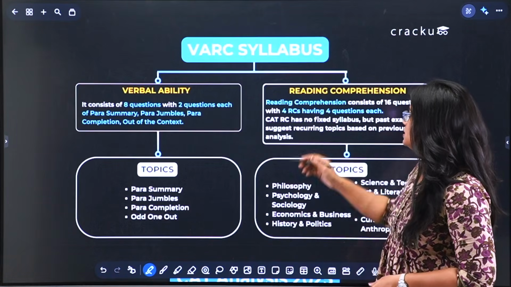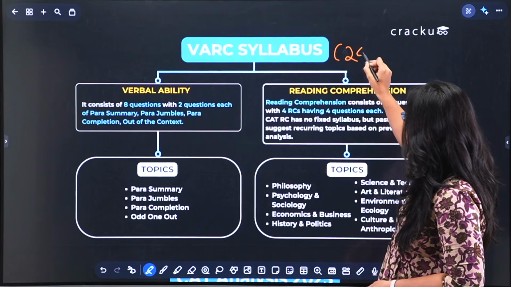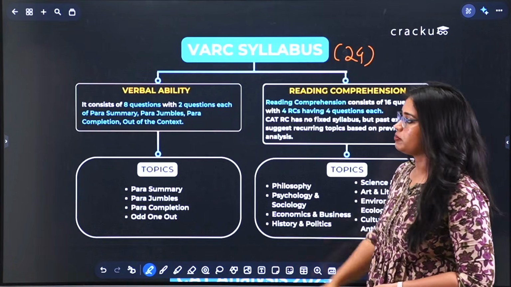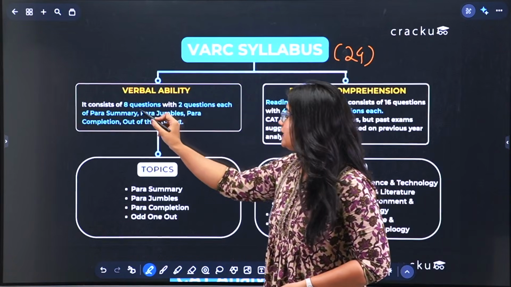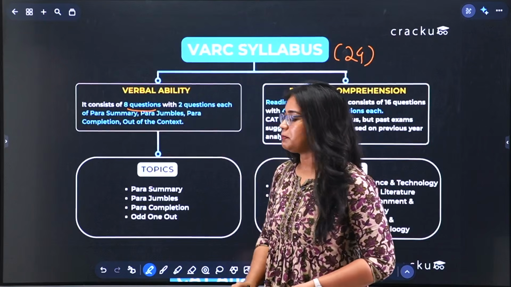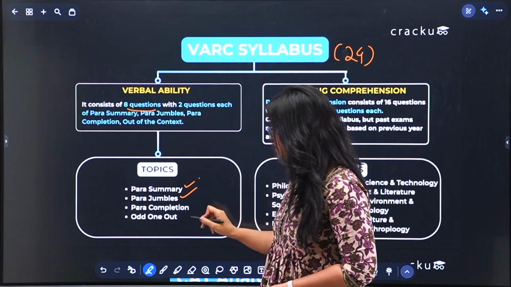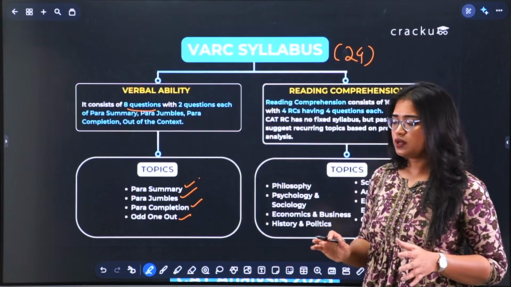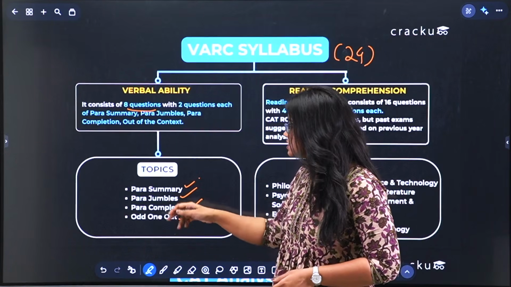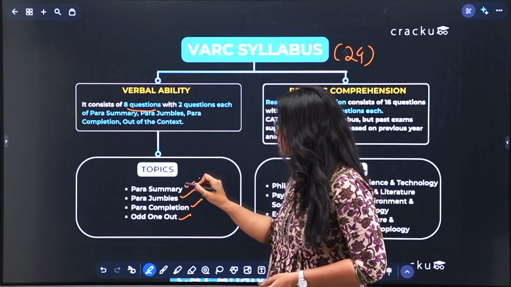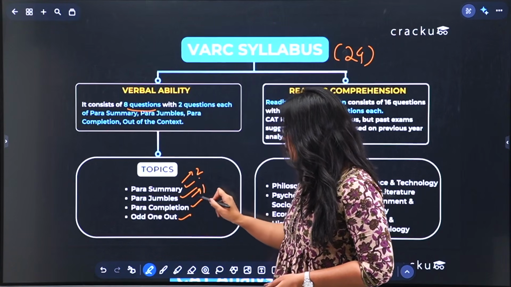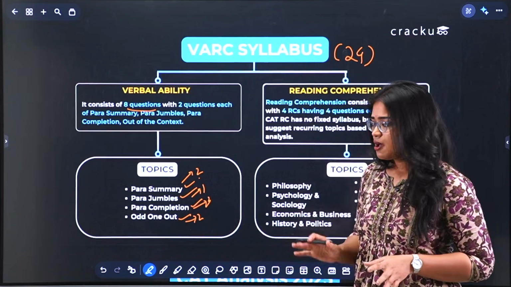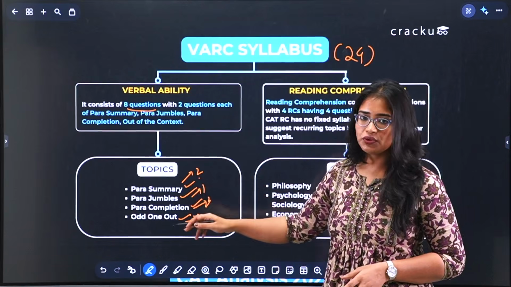Now coming to the VRC syllabus, VRC has a total of 24 questions. VRC is divided into 2 parts, that is verbal ability and reading comprehension. Verbal ability consists of 8 questions that come from 4 topics: para summary, para jumbles, para completion and odd one out or out of context questions. The split isn't always equal. You might get 2 questions each from these 4 topics, or in a year you might get 2 from para summary, 1 from para jumbles, 3 from para completion and 2 from odd one out. So the distribution shifts, but you will get questions from these topics only in your verbal ability.